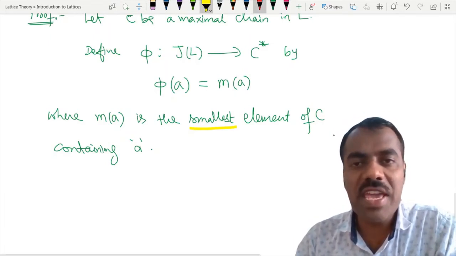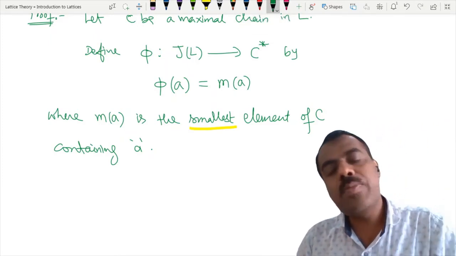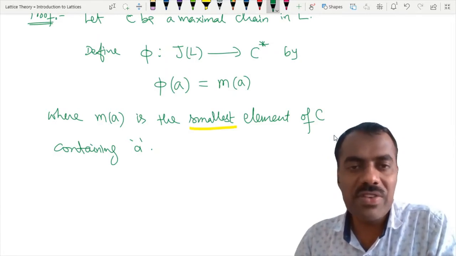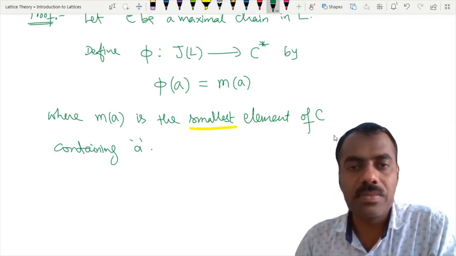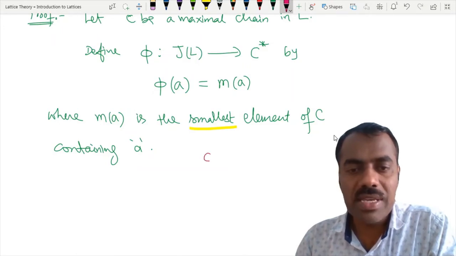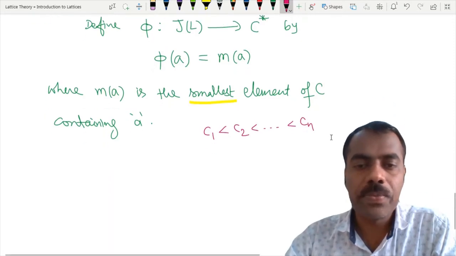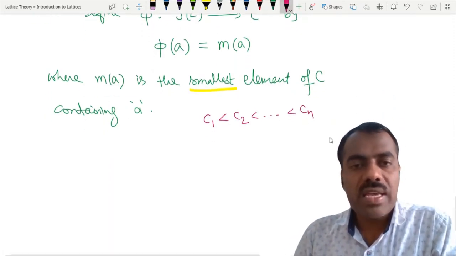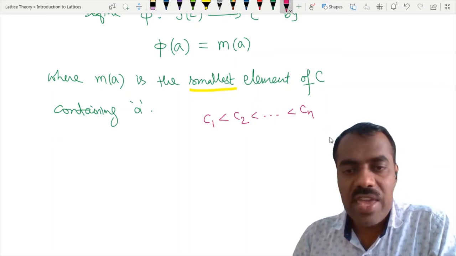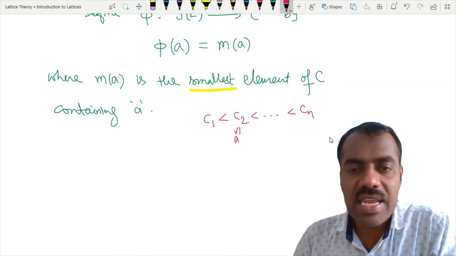What is M(A) here? Because unless you understand M(A), this entire proof depends on M(A). What does M(A) say? Try to visualize here. Suppose you have a chain C1, C2, and so on. M(A) will be equal to C2 if A is contained here, but A is not contained in C1.